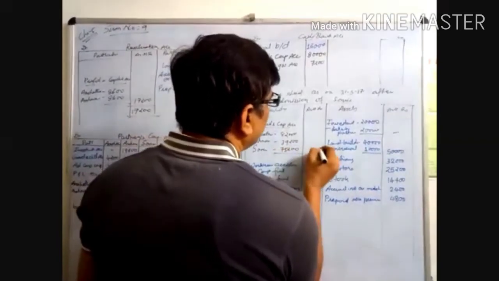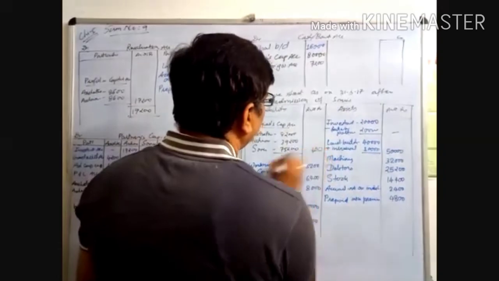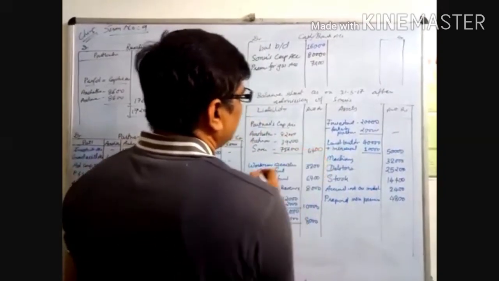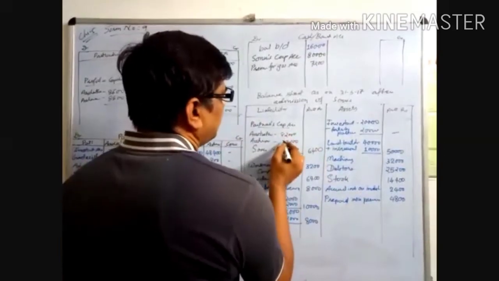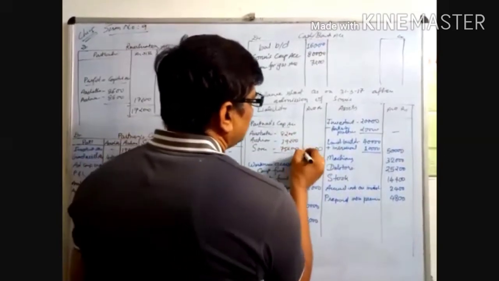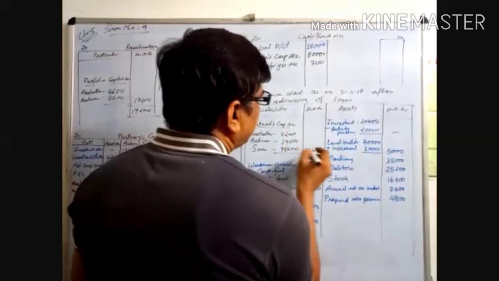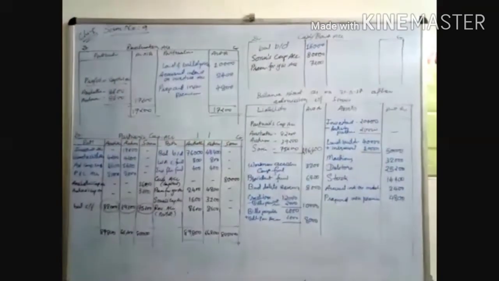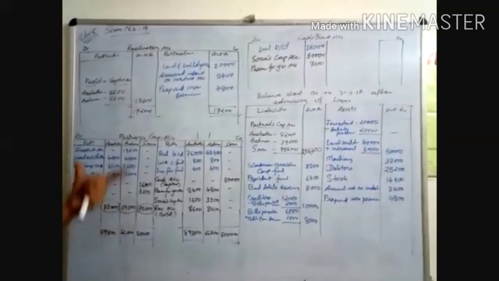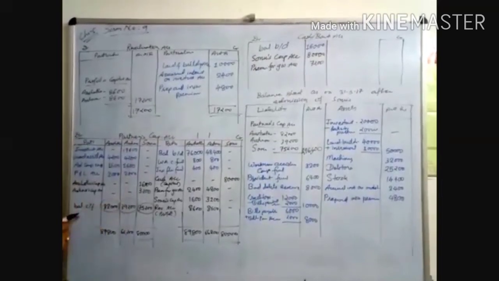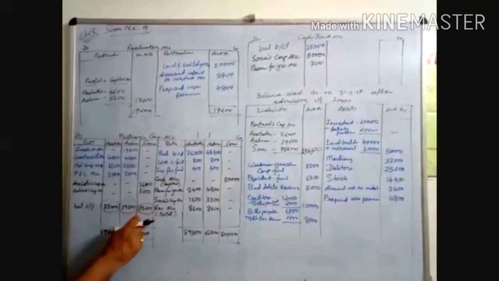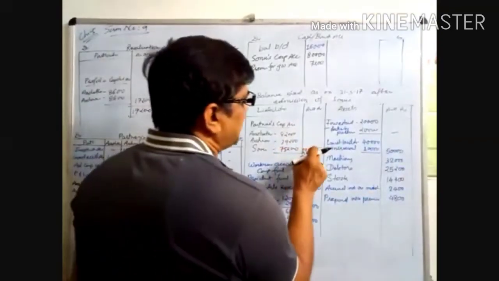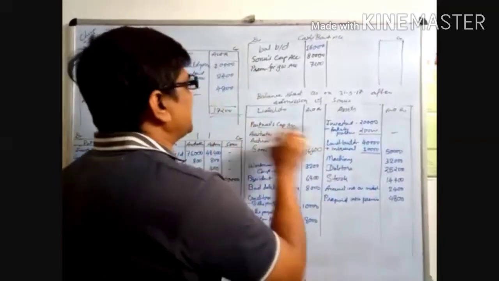When you make the total: 0, 0, 4, 9 to 11, 5, 16, and 1 and 9 is 10, 1,96,400. Okay, the balances of the partners' capital account, 82,000, 39,200, and 75,200, we have written here. When you make the total, the answer is 1,96,400. That we transferred over here.